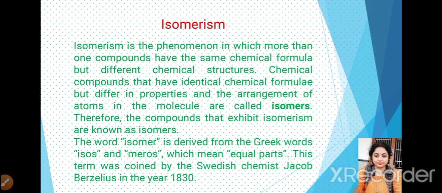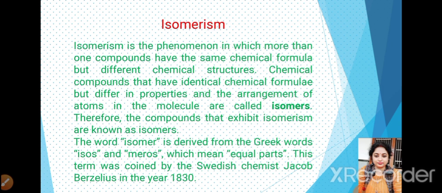Chemical compounds that have identical chemical formula but differ in properties and the arrangement of atoms in the molecule are called isomers, and the phenomena is termed as isomerism. Actually, the word isomer is derived from the Greek words isos and meros, which means equal parts. This term was coined by the Swedish chemist Jacob Berzelius in the year 1830.